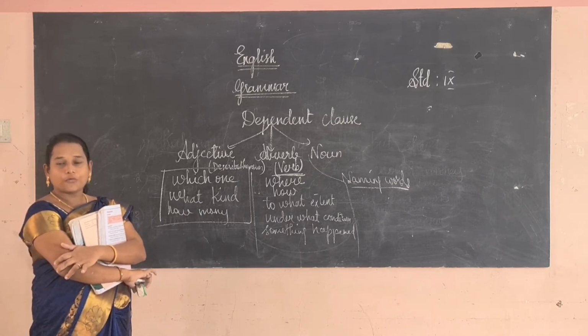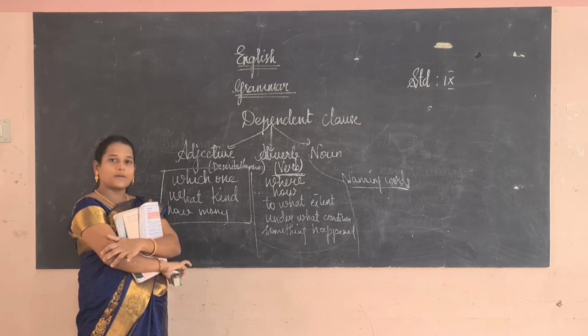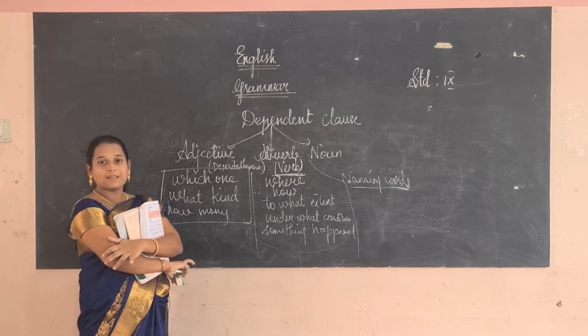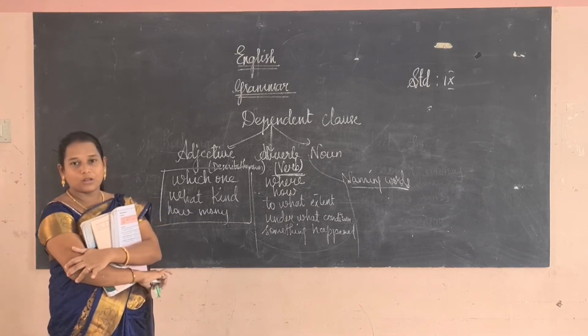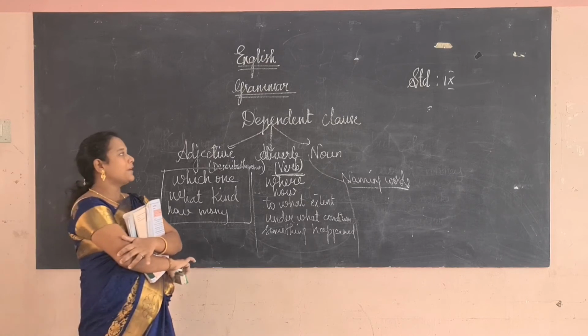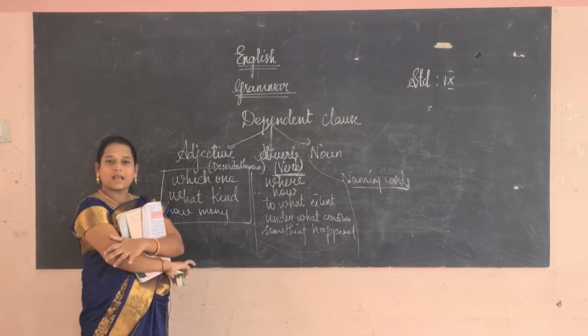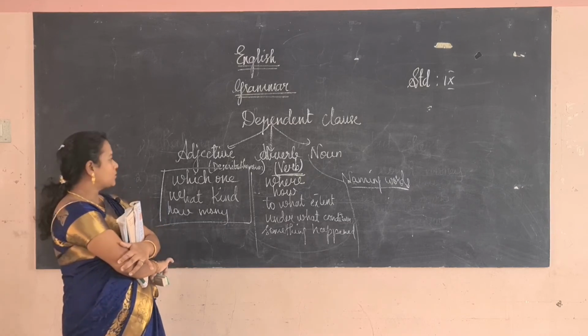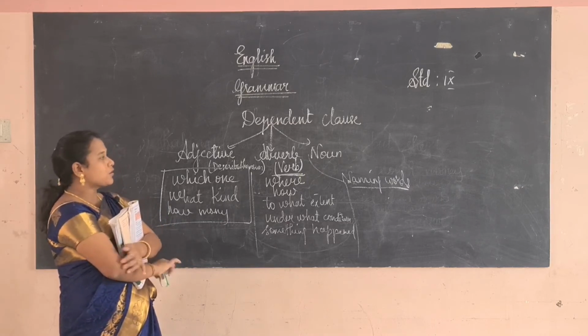When we read the clause, it gives a complete meaning. Okay, clauses are of two types. One is dependent clause, another one is independent clause. Dependent clause is otherwise known as subordinate clause. When we read a group of words, it depends on something to give a complete meaning. It won't give a complete meaning. The independent clause, when we read the sentence, it has a complete meaning. It has a subject and the verb. Objects will be there.